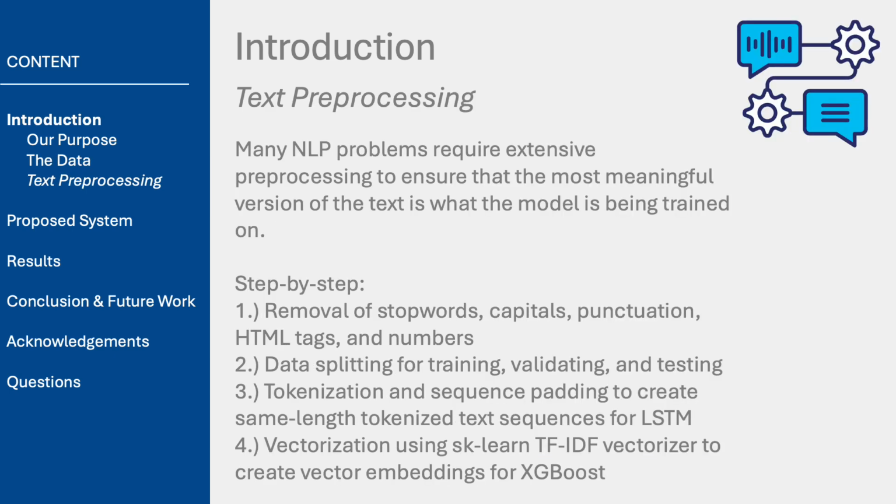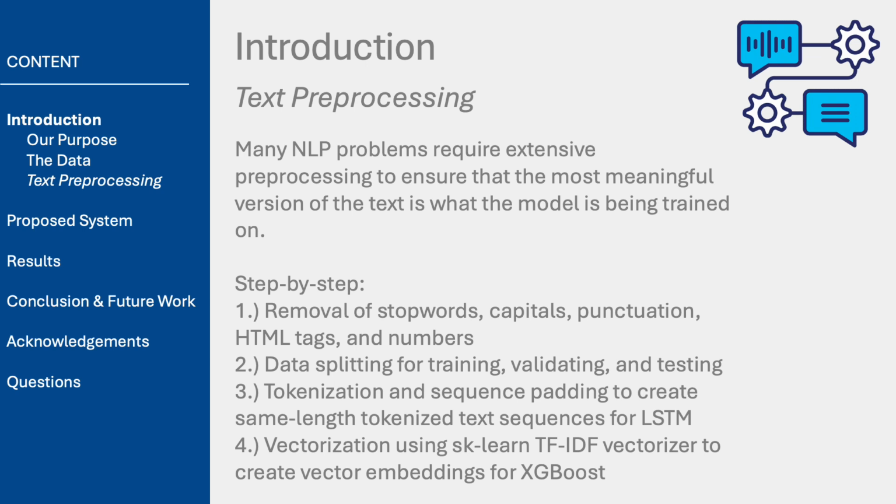Text preprocessing was one of the most intricate and challenging components of this project, as effective preprocessing ensures that the model is trained on the most meaningful version of the text. Many natural language processing problems demand a balance between thorough cleaning and preserving linguistic nuance, as overprocessing can strip essential context from the data.